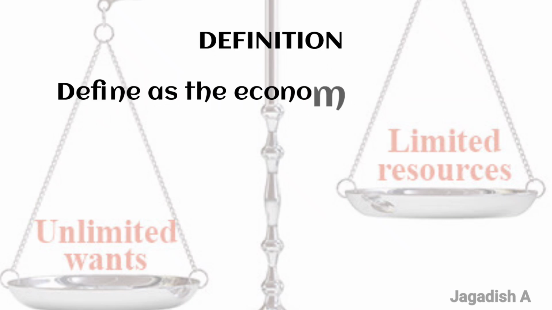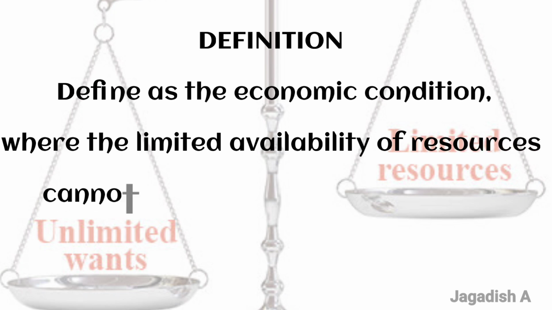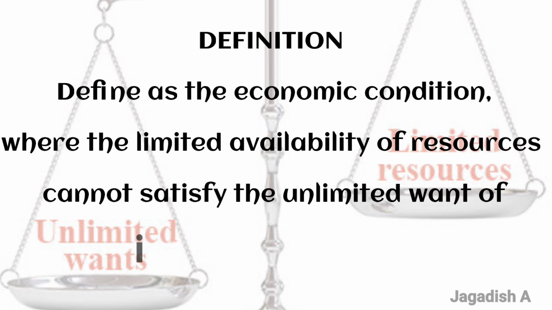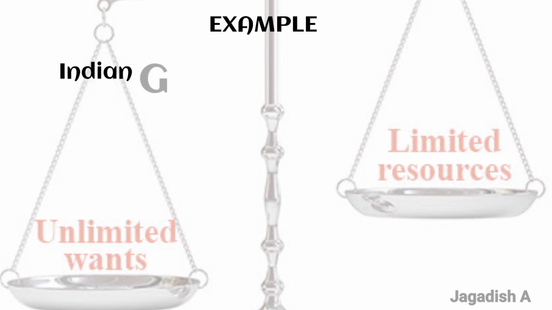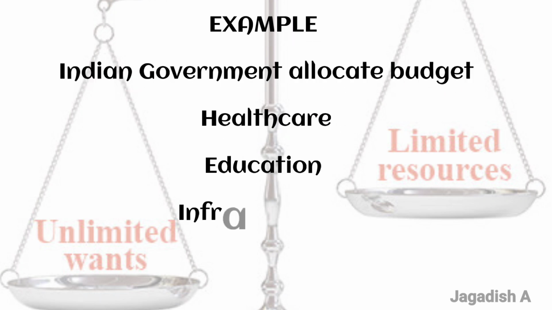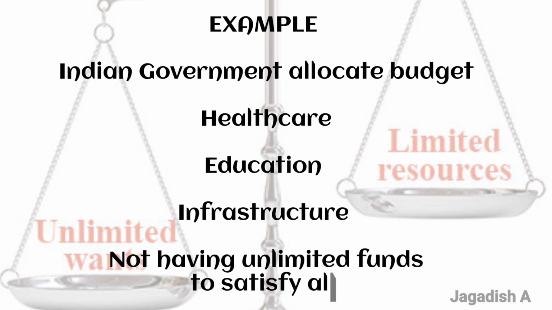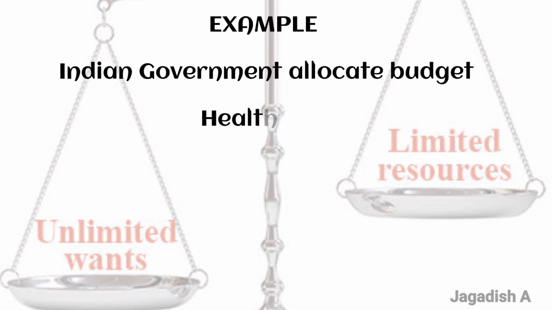Definition: it is defined as an economic condition where the limited availability of resources cannot satisfy the unlimited wants of individuals or society. Example: the Indian government must decide how to allocate its budget across various sectors like healthcare, education, and infrastructure because it does not have unlimited funds to satisfy all these needs simultaneously.